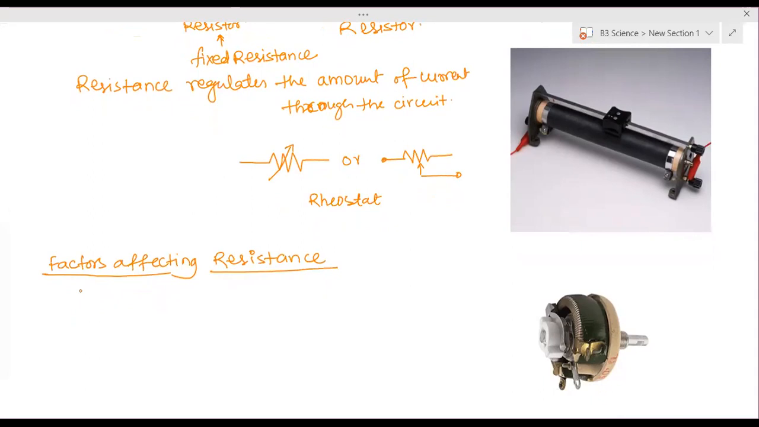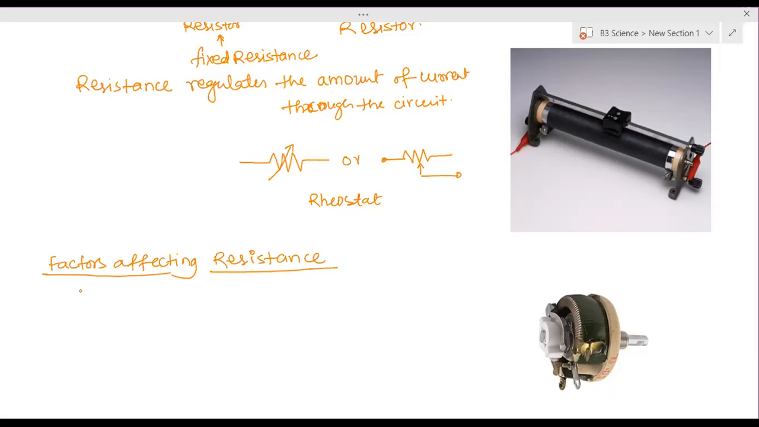Alloys have lesser conductivity; alloys provide more resistance as compared to metals. So metals are good conductors, alloys are lesser conductors than metals, and generally non-metals like wood and rubber are considered bad conductors or insulators.